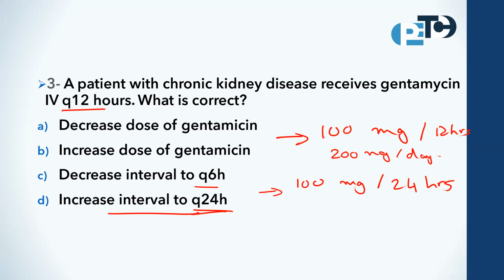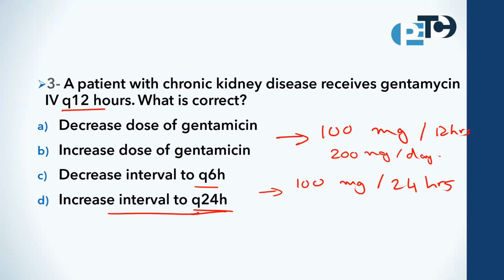This is because a patient with chronic kidney disease has reduced creatinine clearance and needs a longer time for gentamicin to be eliminated from the body. Okay, a longer dosing interval will prevent drug accumulation and reduce the risk of nephrotoxicity and ototoxicity. Here, we decrease the dose and decrease the exposure of the kidney to gentamicin.